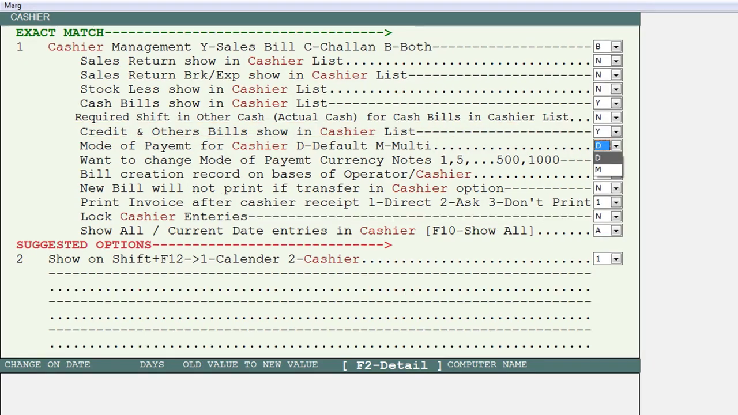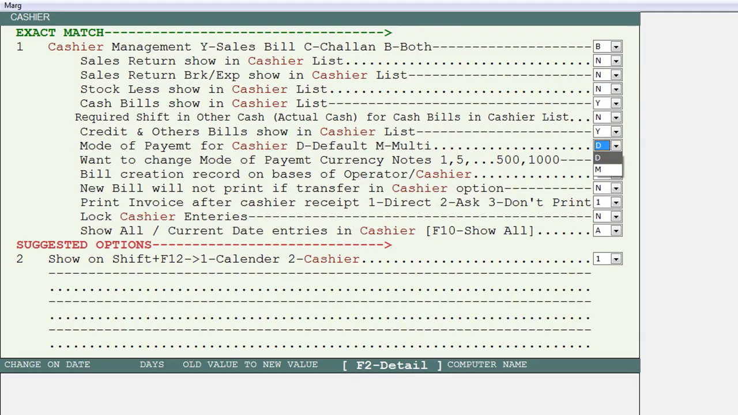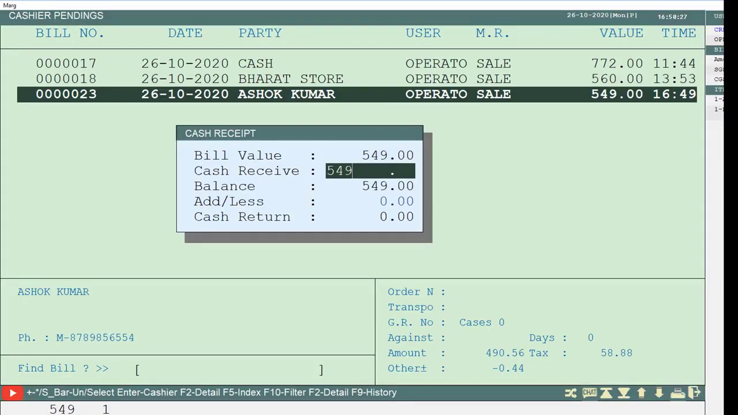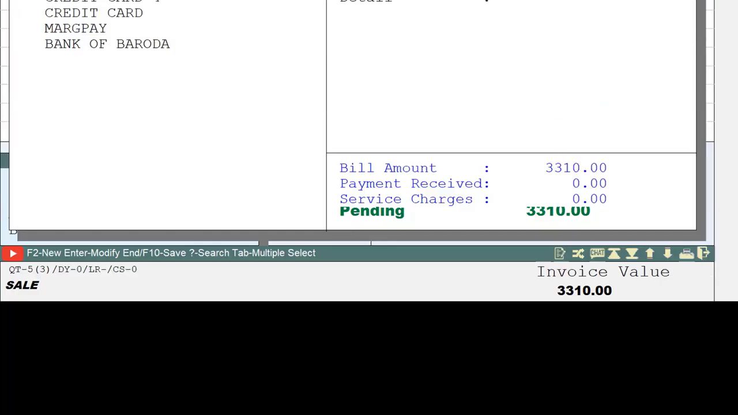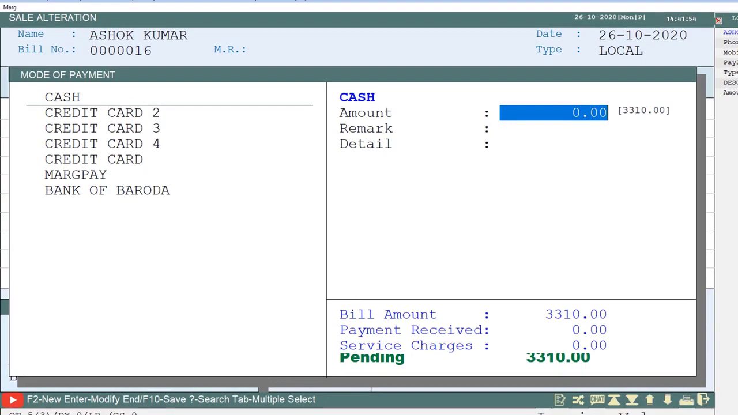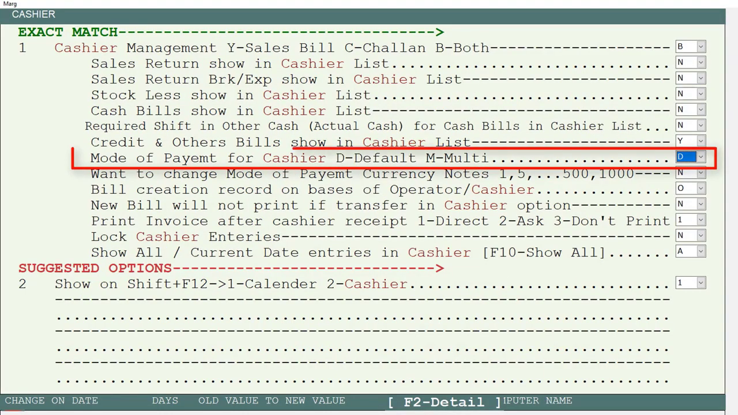Similarly, here in mode of payment for cashier, D for default, M for multi-field, you can set on the payment window which mode will get open for the cashier. Like default payment mode, means a particular payment mode which you have to set for receiving payments, or multi-mode of payment window should get open, means your cashier will be able to take the payments from any of the modes like credit card, debit card, check, cash, etc. So for now we will keep this field as it is and will implement this field in the further process.